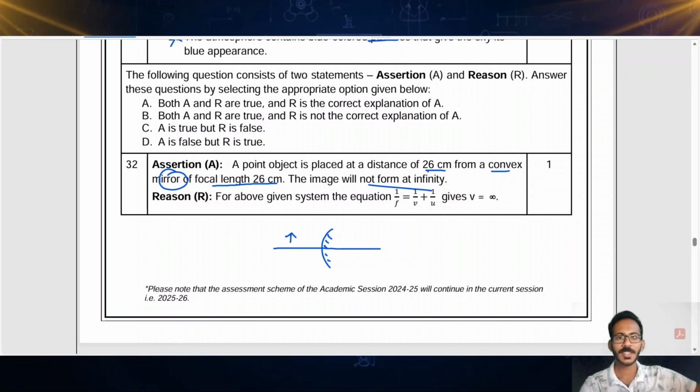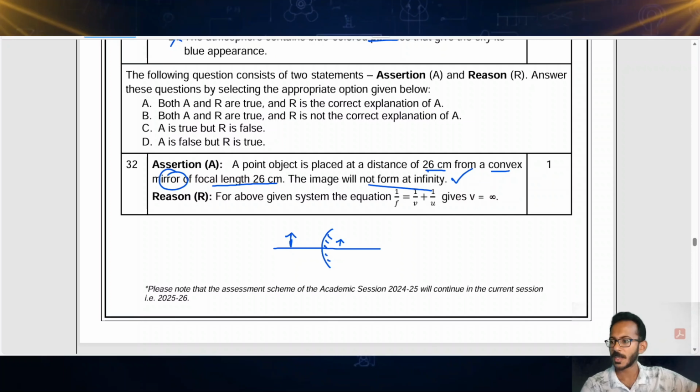Actually, if this is a convex mirror, then the focal length doesn't matter, because whatever you keep in front of a convex mirror will be formed inside the convex mirror. It will be erect but diminished. We already know that. So as per this, they are saying that the image will not form at infinity. So anyway, it won't form at infinity. It will be forming inside the mirror. So the statement is correct.